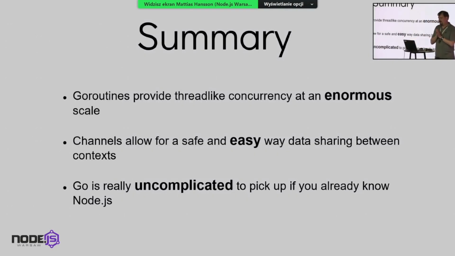So, summary. Go routines provide thread-like concurrency at an enormous scale. And this solves the problem that I said. It solves the starvation problem for Node.js, that if you do a big calculation or, I don't know, if you use a template language, it takes too long to render the template and everyone else has to wait for that. This is not a problem in Go. We have channels that allow us to send data in a very safe and I would say very easy way as compared to all alternatives I have seen so far.